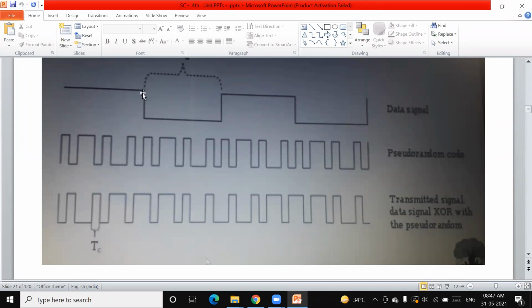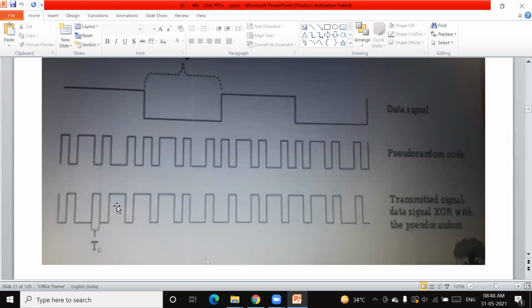What code is allotted to this data is nothing but the XOR of this data with this pseudo-random code, and the generated result is what is going to be transmitted. So the transmitted signal is the data signal XOR the pseudo-random code. So now, for example, let us see this. You might have studied this.